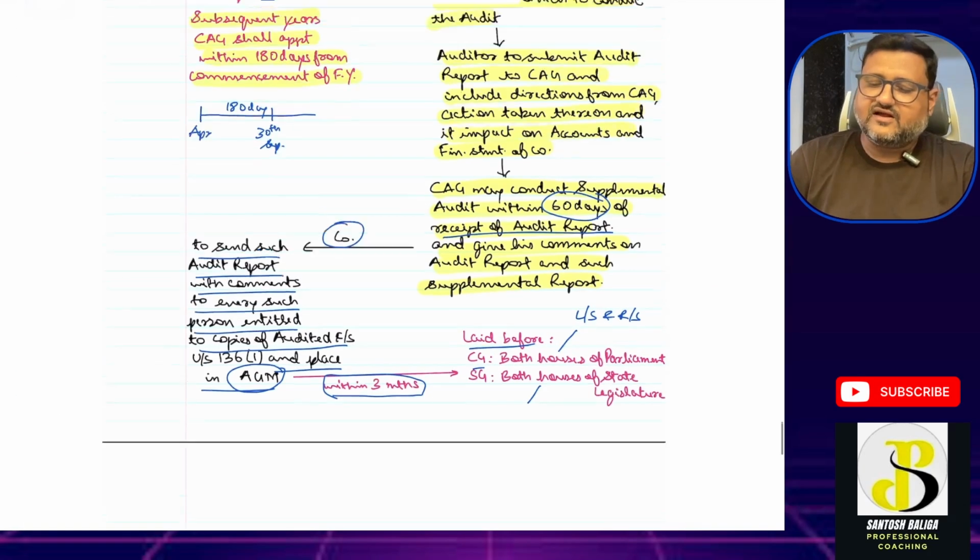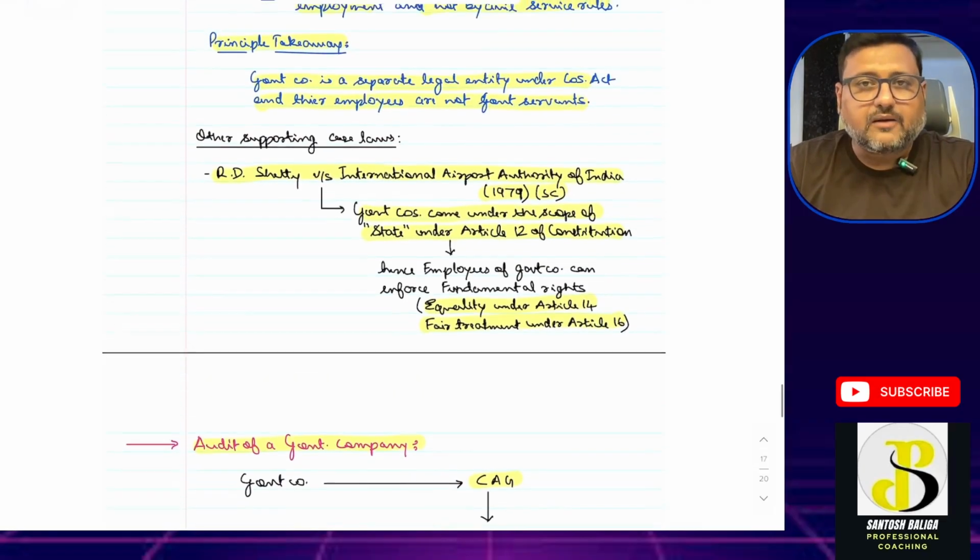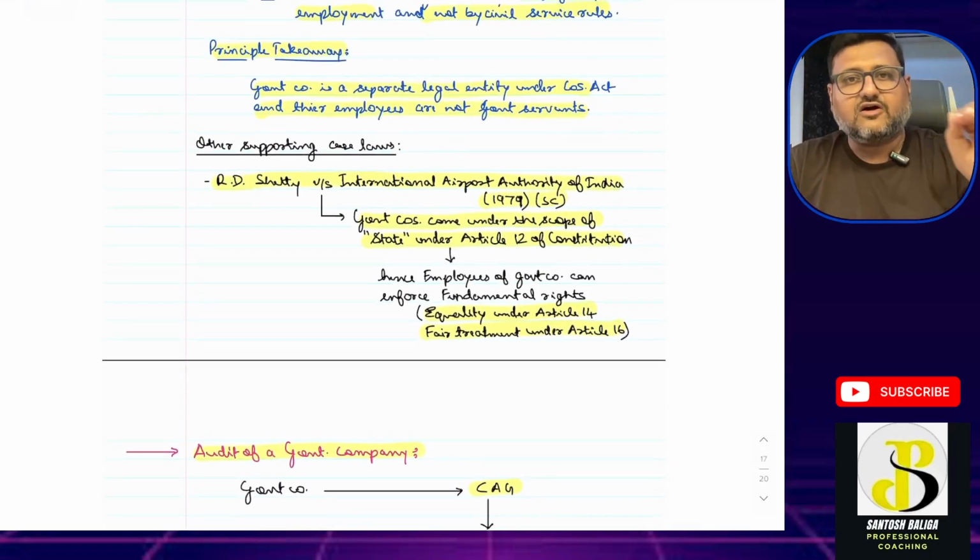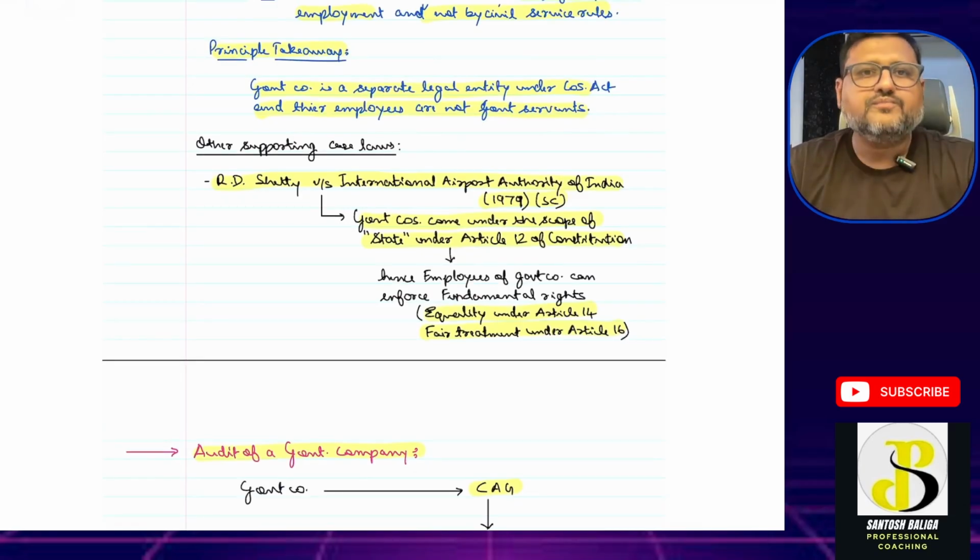The audit part is clear. So we have understood government company completely. The definition, whether government company and government department is the same? No. Whether government company employee and the government servant is the same? No. Whether government company is a state? Yes. And fundamental rights are available to the employees? Yes. The audit of the government company is done by CAG.